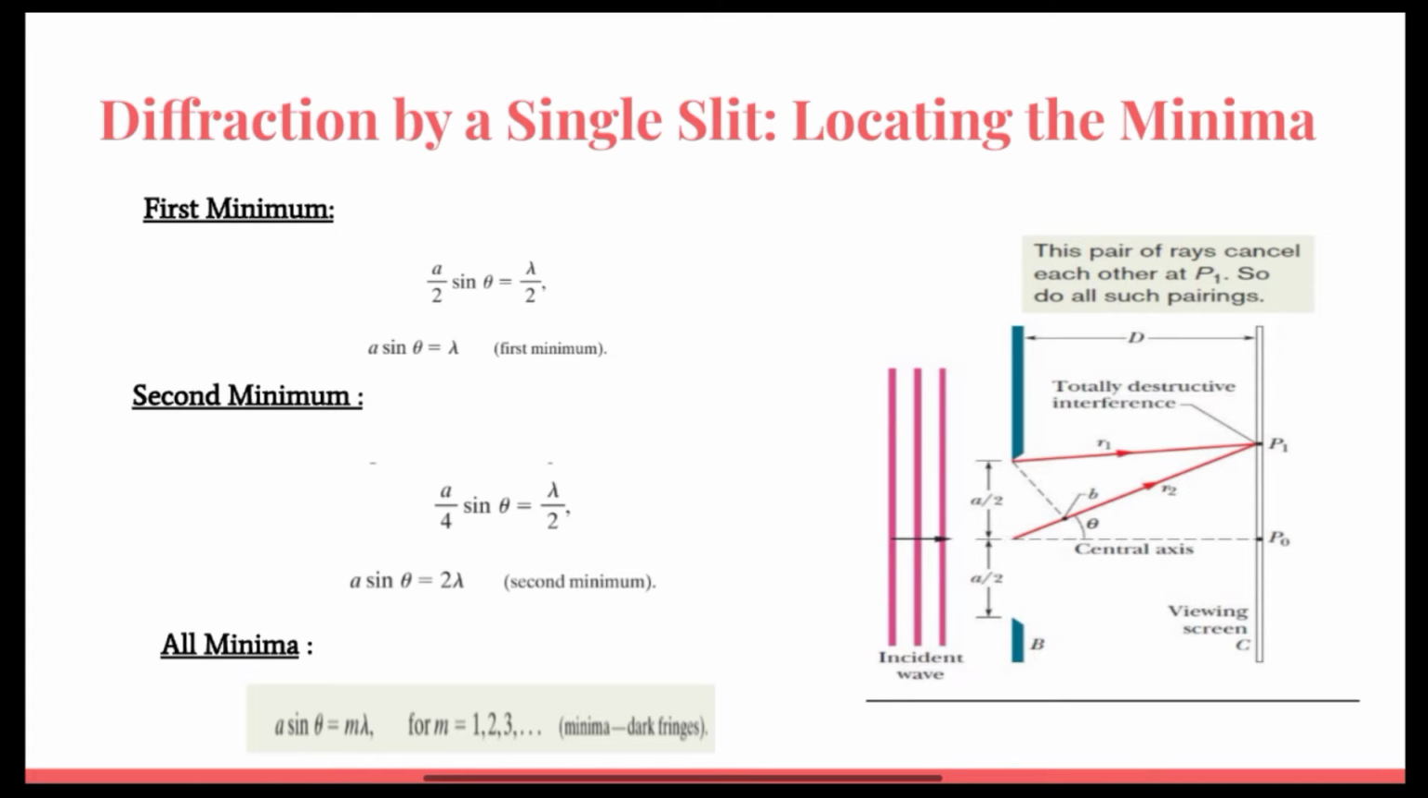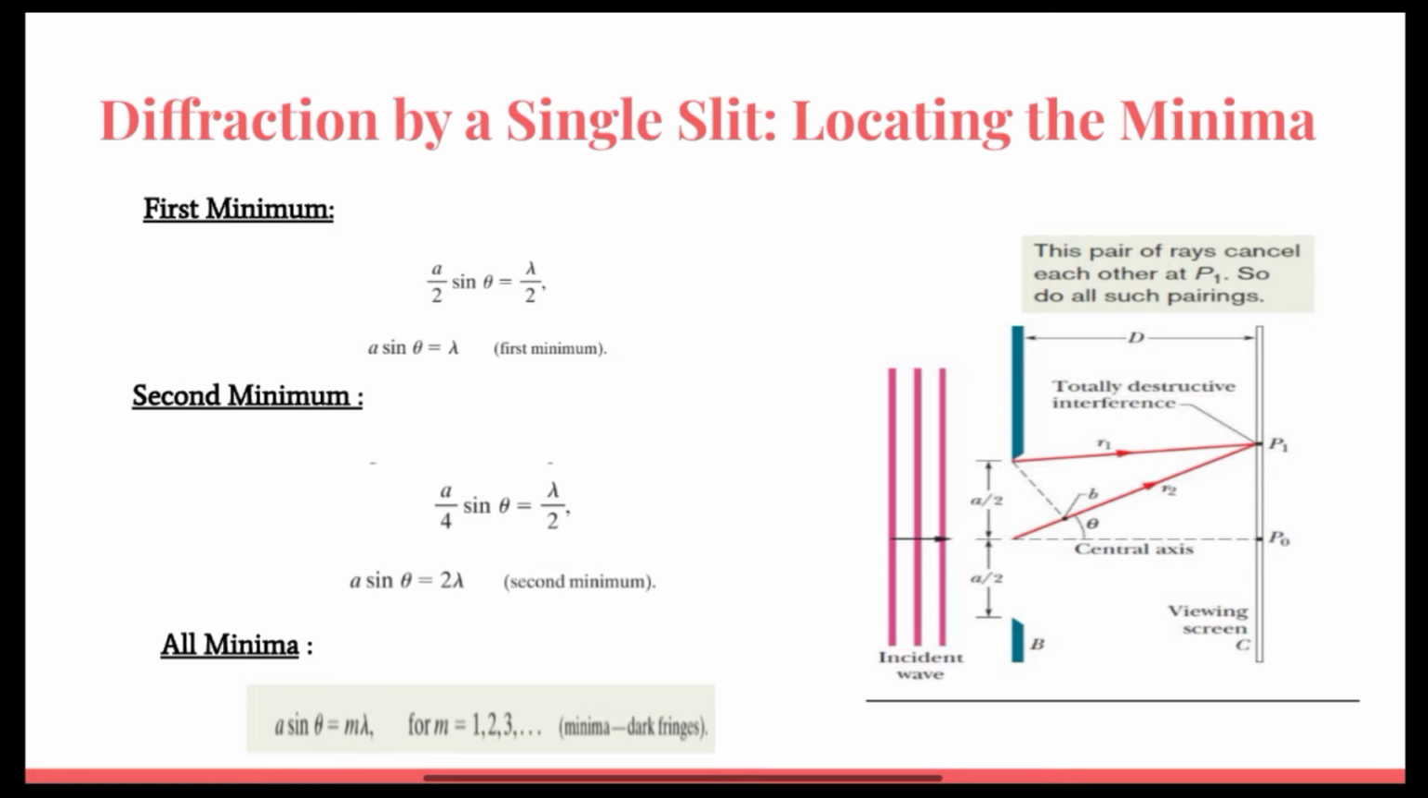Now we will generate a formula for all the minima in single slit diffraction. Let the width of the slit be a. The distance between the slit and the screen is D. Some of the diffracted lights interfere constructively, which are bright spots called maxima. Some of the diffracted lights interfere destructively, which are dark spots called minima. Theta is the angle between the ray R2 and the central axis.